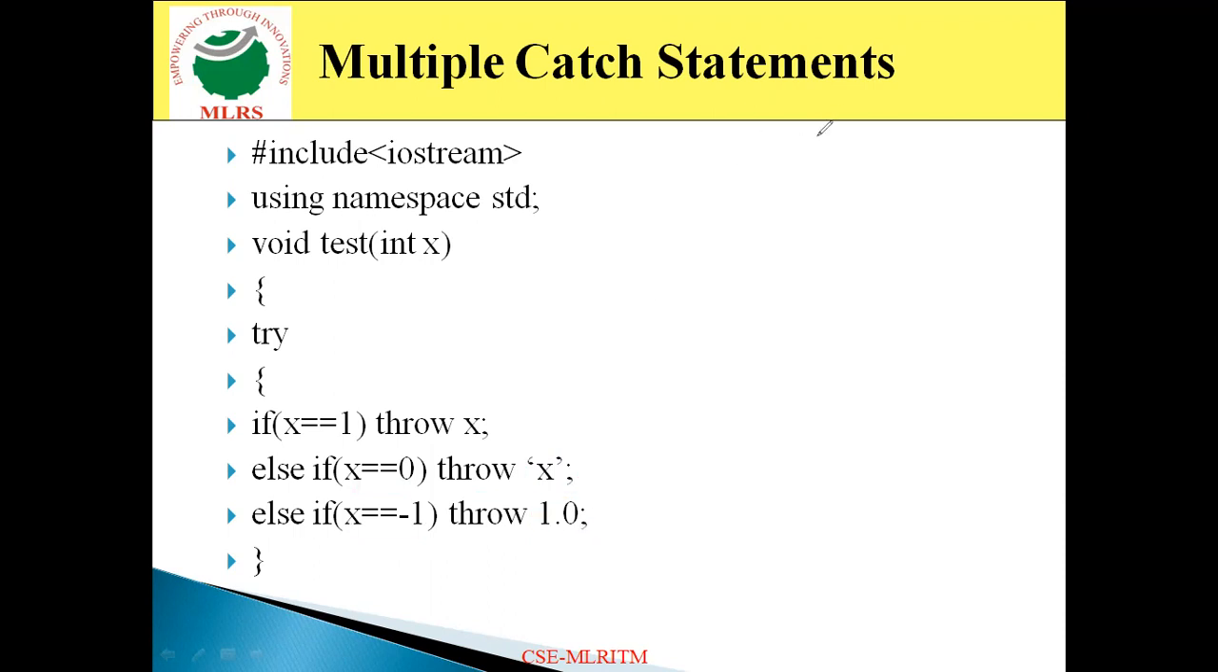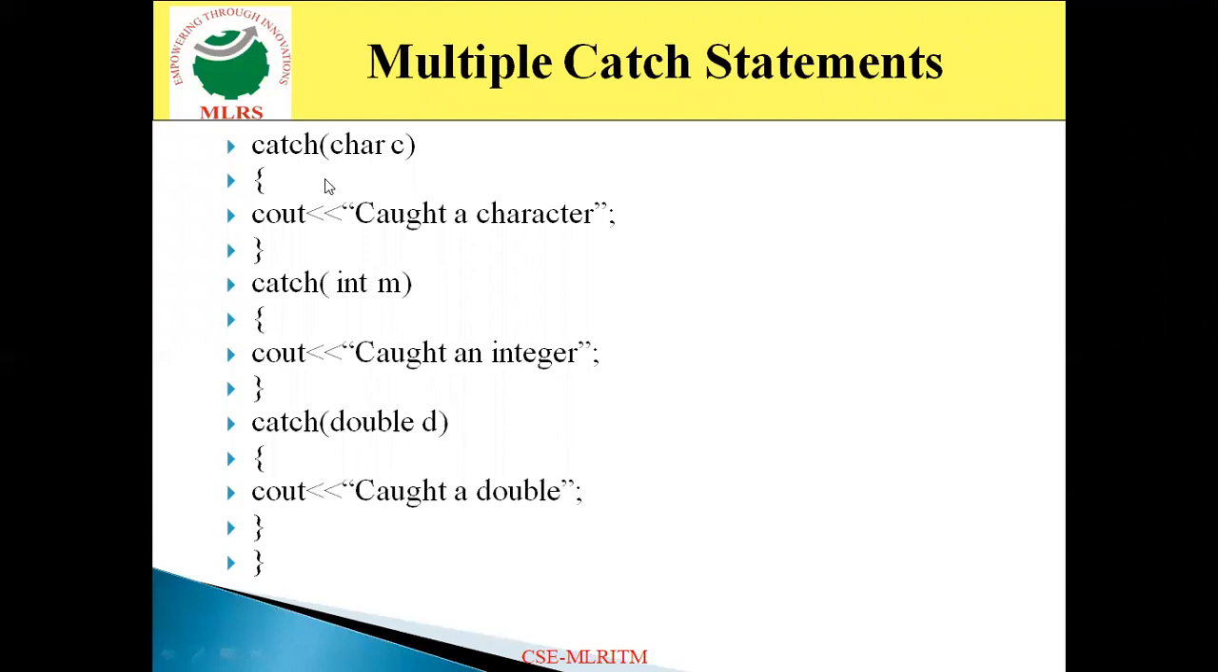Look at this, there are different types. One is an integer type, one more is a single character constant type, and one more is a floating type, that is a decimal value. Now, if the throw statement throws a single character constant, then the appropriate catch block is going to execute, like this, catch char c. So now it is going to execute this block and print cout caught a character.